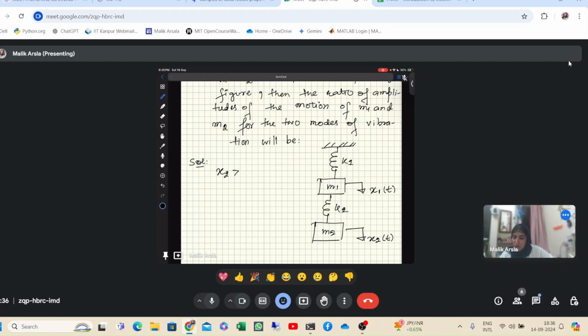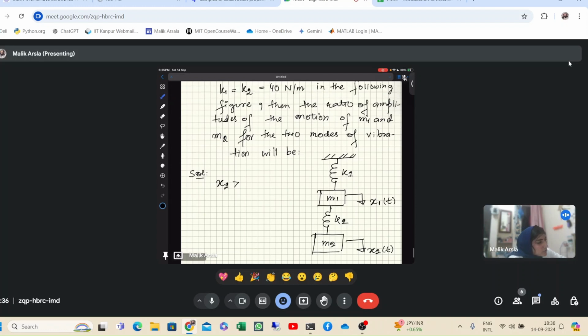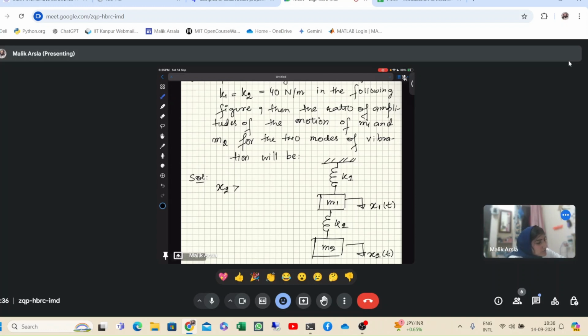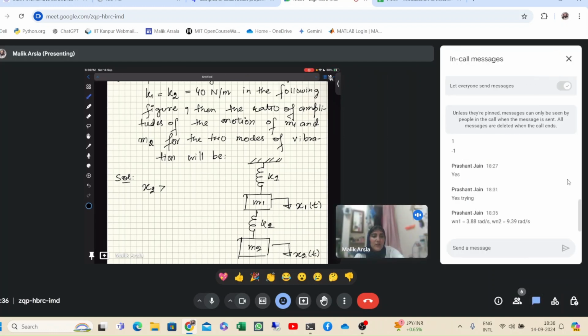You have to basically find the ratio of the amplitudes. Okay, Prashant, obviously you have found out the omegas, but tell me what is the value of x1 upon x2.